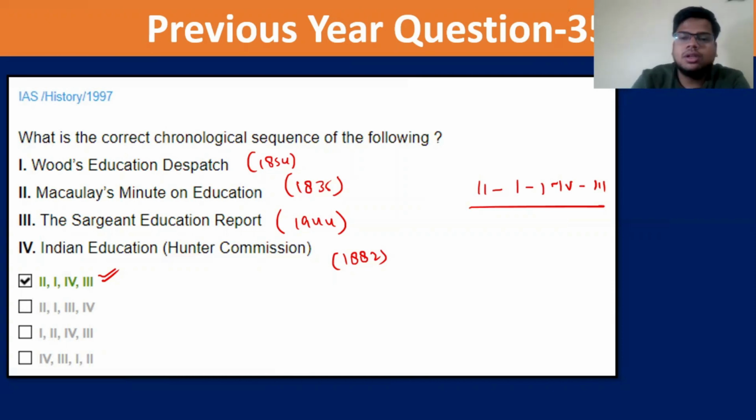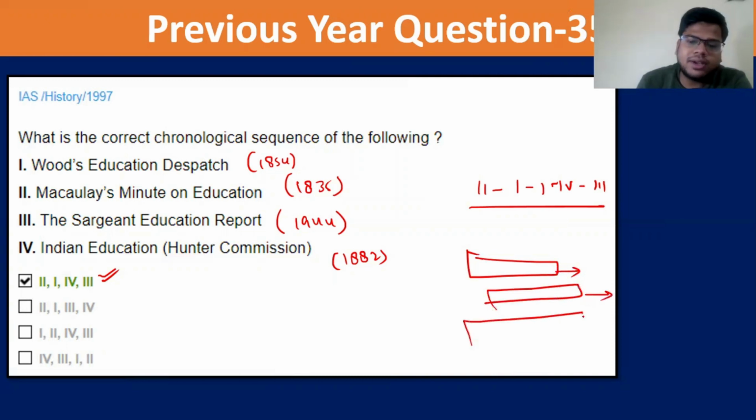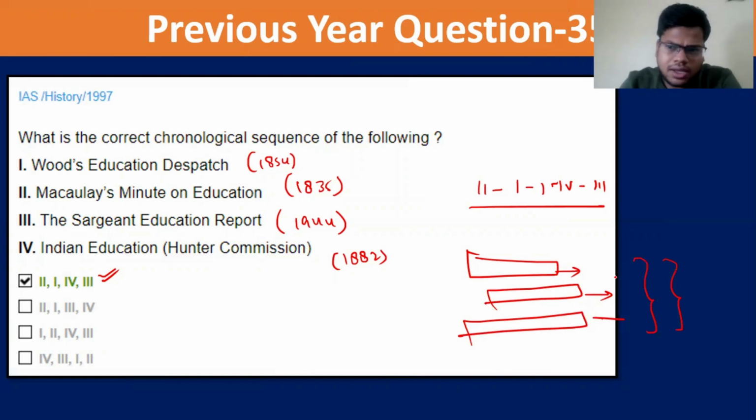They can ask one event from politics, one from the press, and one from, let's say, modern education, and ask which event happened earliest. You can see these questions have been asked in the previous two to three years. So the difficulty level within the chronology questions has increased.